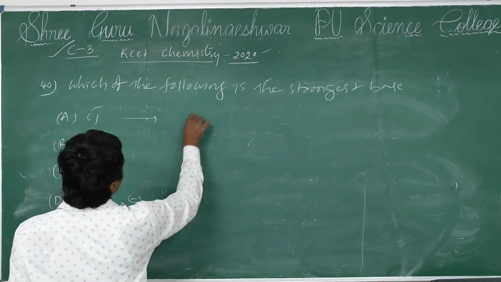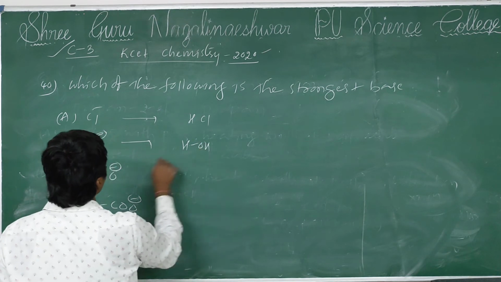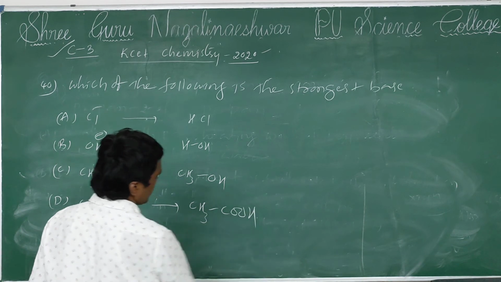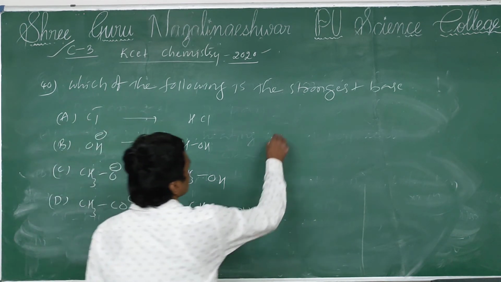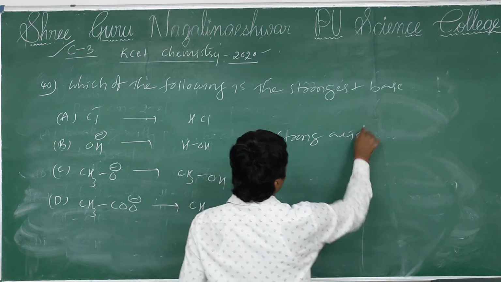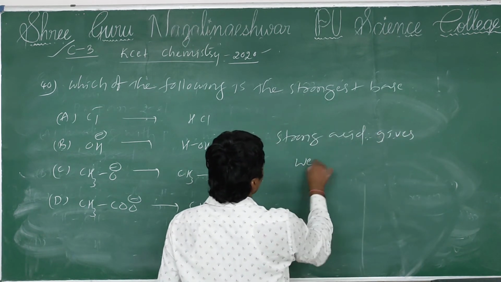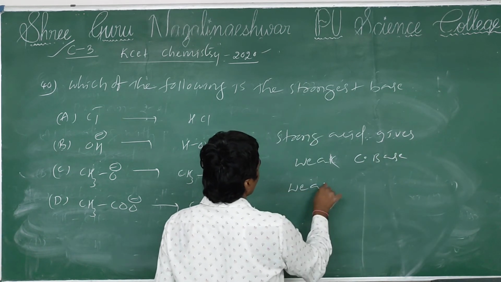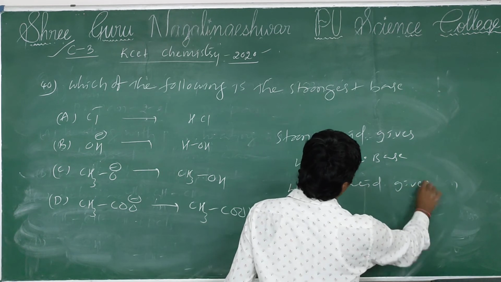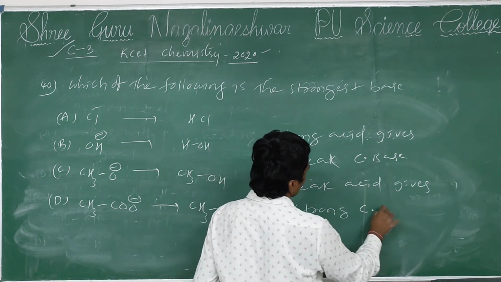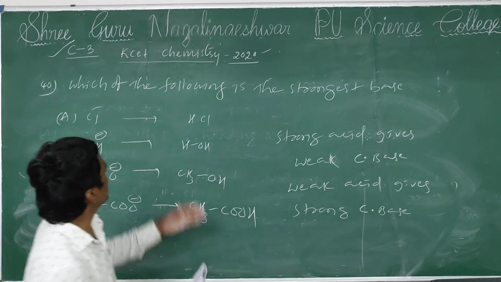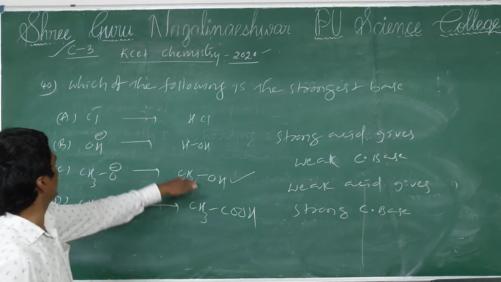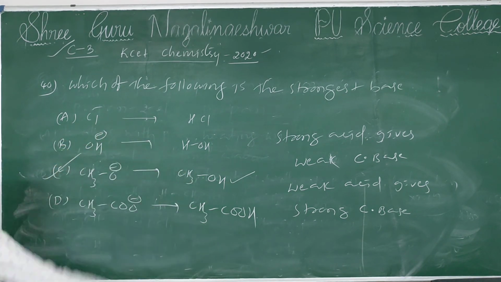For example, option A comes from HCl, option B from water, option C from methanol, option D from acetic acid. You remember one important thing, a strong acid gives a weak conjugate base, and a weak acid gives a strong conjugate base. So among these four options, the weakest acid is methanol. So it gives the strongest base. So your option C.